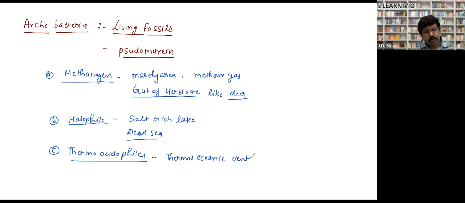What are thermal oceanic vents? Do you have any idea? Volcanoes are not found only on the earth's surface. They are also found on the sea floor. When a sea floor volcano erupts, its mouth is called a thermal oceanic vent. So they are found there.